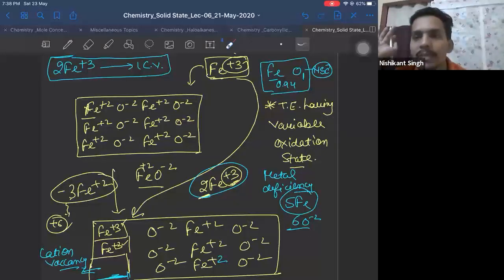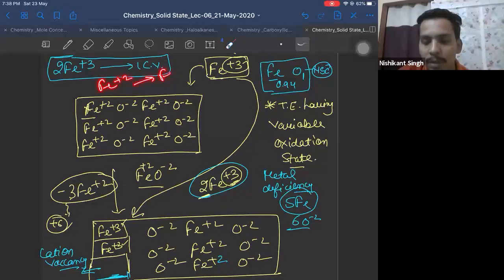Kayuri, there is no reaction happening. What may happen is, over a period of time, some of the Fe plus 2 might get oxidized to Fe plus 3, and they start replacing your Fe plus 2, right? So it's not like some reaction is happening or something. Okay?